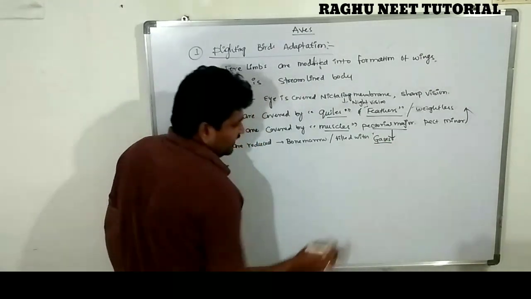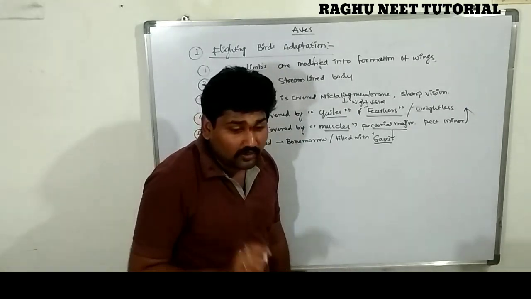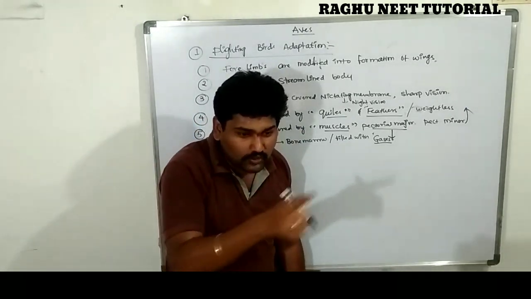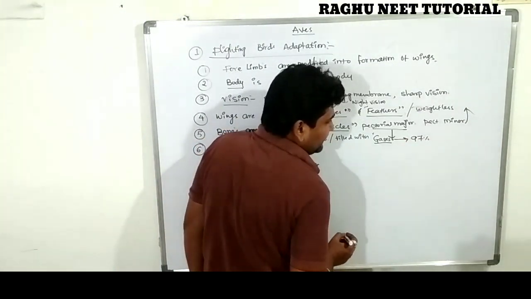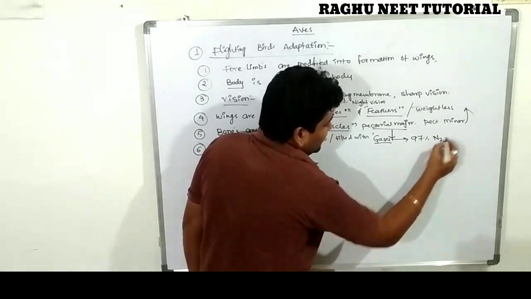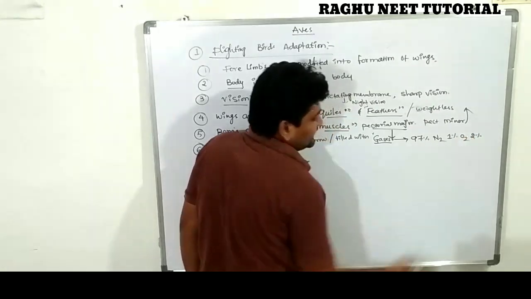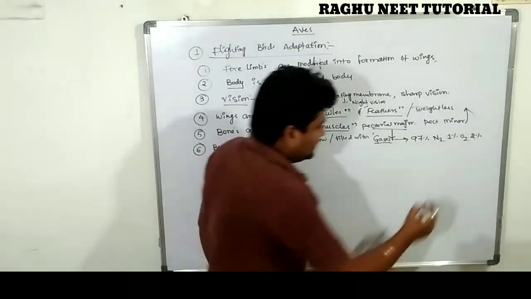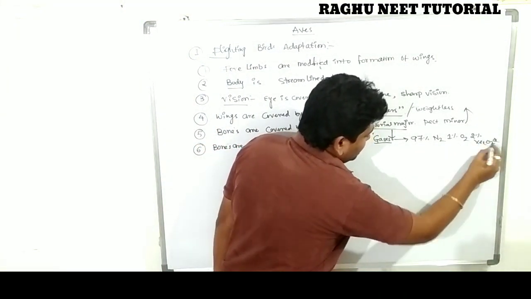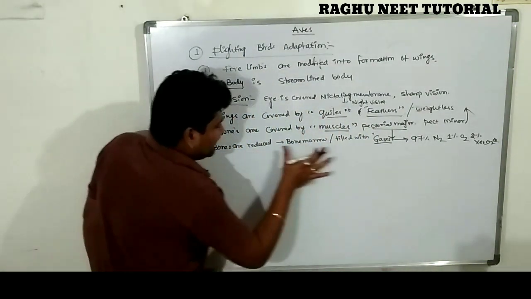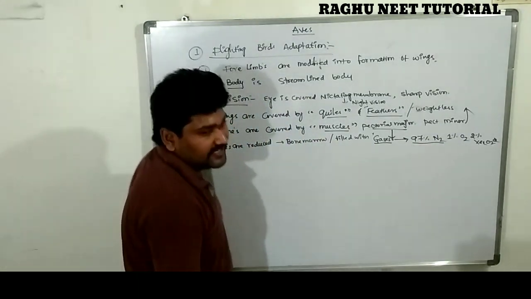Which type of gases are there? Very, very important. In our textbook it is not given in a detailed way. Most of the gas, 97%, is nitrogen in the bone. Note down everyone clearly. 97% nitrogen gas is there. The remaining 1% is oxygen. The remaining 2% is xenon and radon, and carbon dioxide etc. are present.